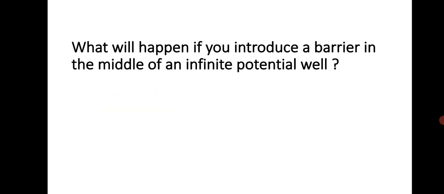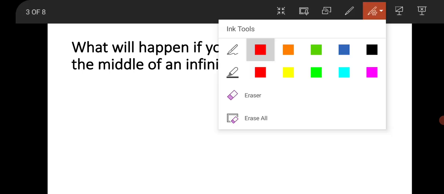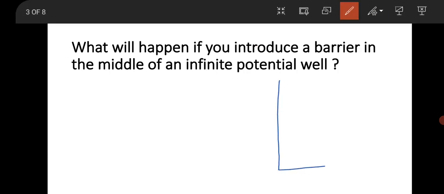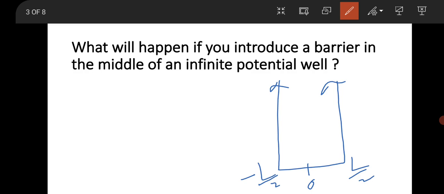So the next question is very important. What will happen if you introduce a barrier in the middle of an infinite potential well? Suppose you have a potential well like this, and suppose this is a symmetric potential well, that is length from minus L to plus L, or minus L by 2 to plus L by 2, and the origin is at the center O. So suppose I have introduced a barrier potential here.